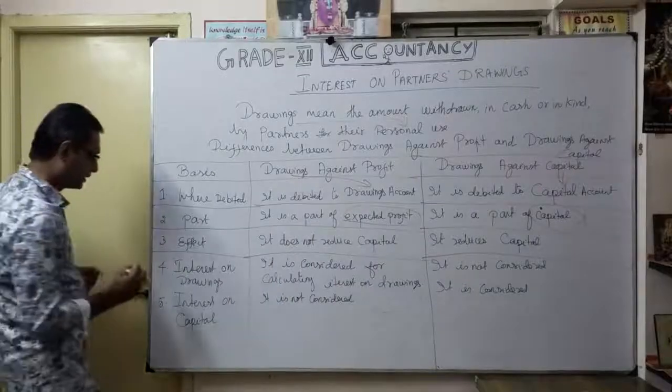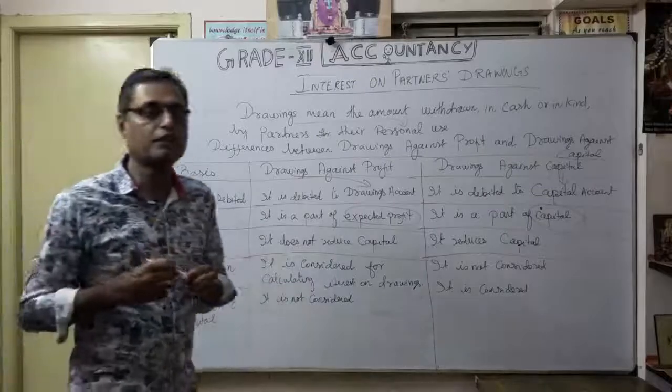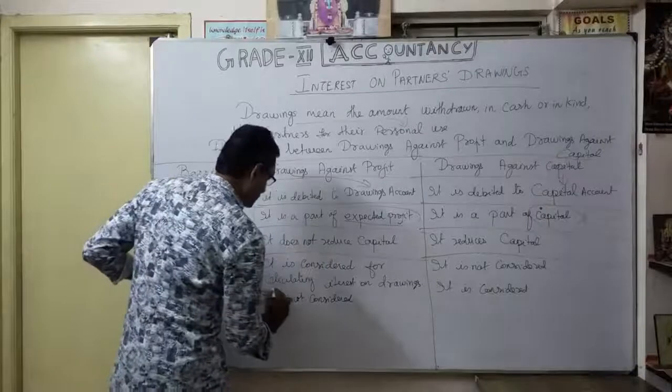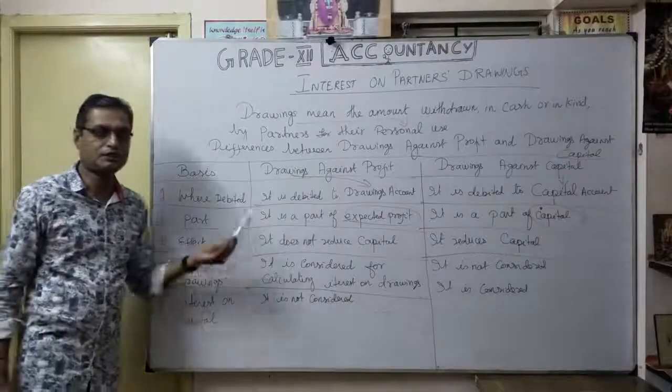The fourth one, interest on drawings. What is that? They are going to call it interest on drawings for the drawings against profit. It is considered for calculating interest on drawings. Yes, it should be considered.